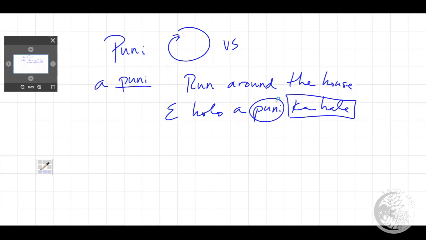Now, another way to say the same thing, I might say e holo i ka hale, run until puni. I could actually put the puni in back also. So this is a common way of saying much of the same thing. For example, run around Maui, e holo a puni o Maui.